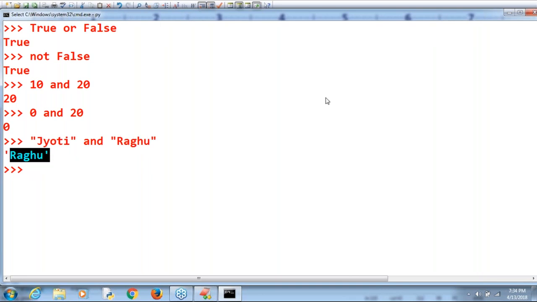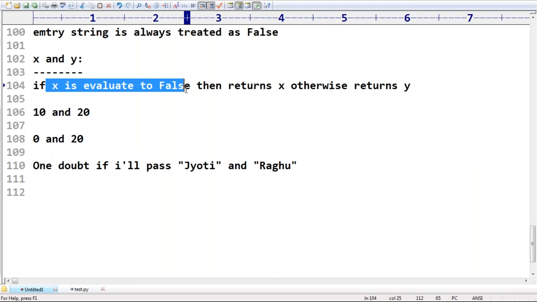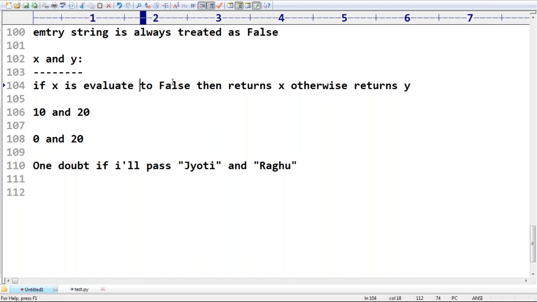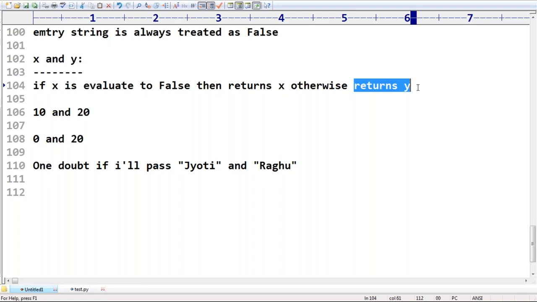I hope you are able to understand. Okay, sir. Can you please cross check? Jyotiranjan, take a very special case, sir. If the first one is false, then it returns x. If the first one is not false, then it returns y. Remember that.